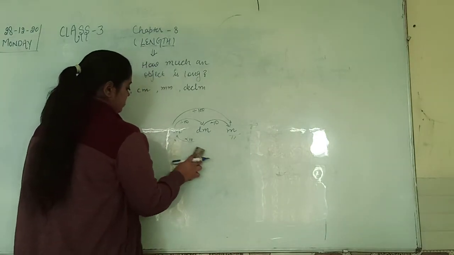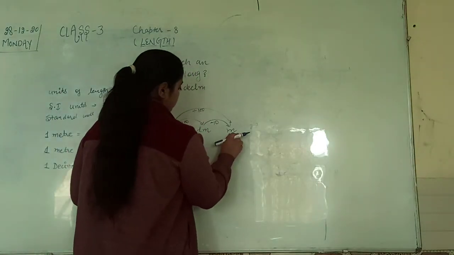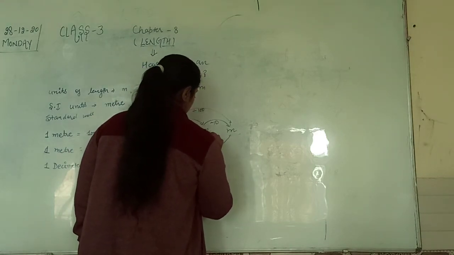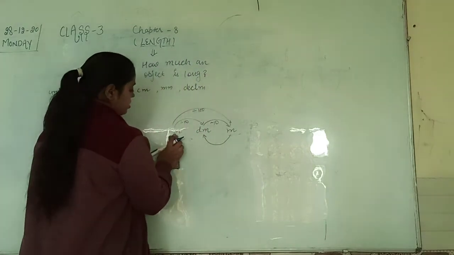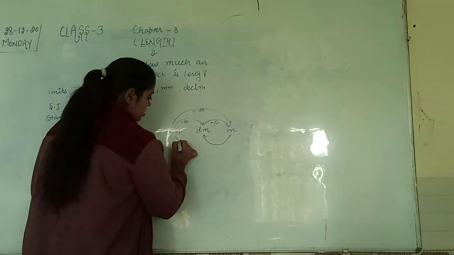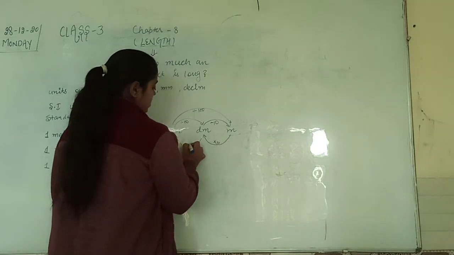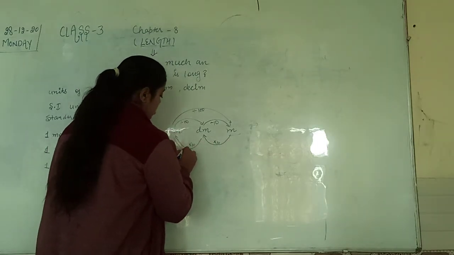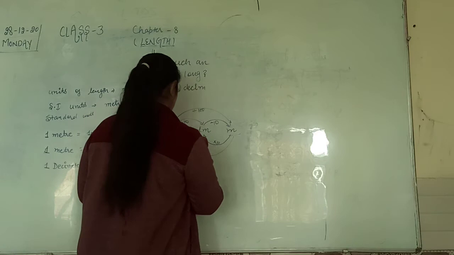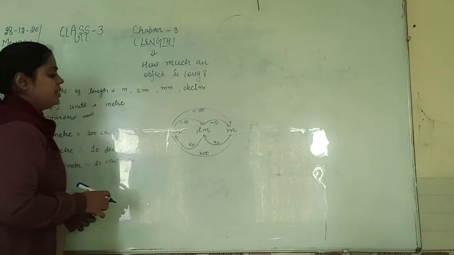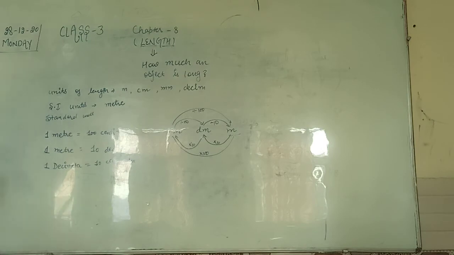We multiply when we convert from big to small. Meter is big and centimeter is small. So we will multiply with 10. And we know 1 meter equals 100 centimeter, so here we will multiply with 100, right? Draw this in your fair notebook and learn it.